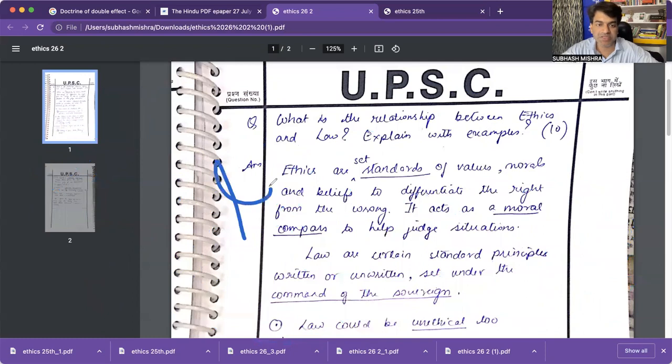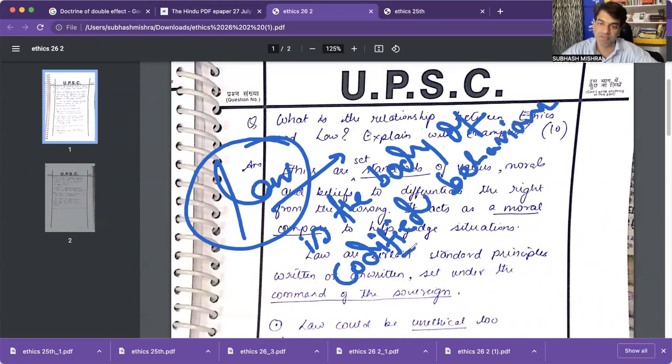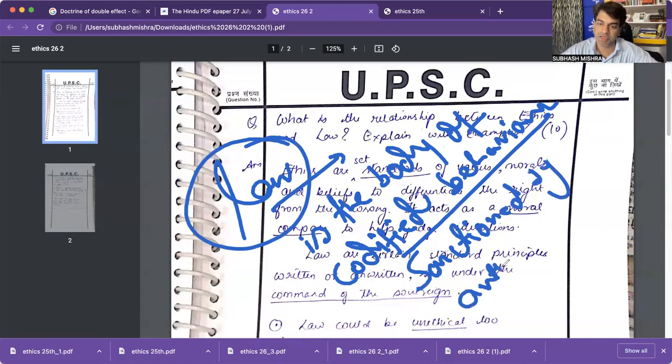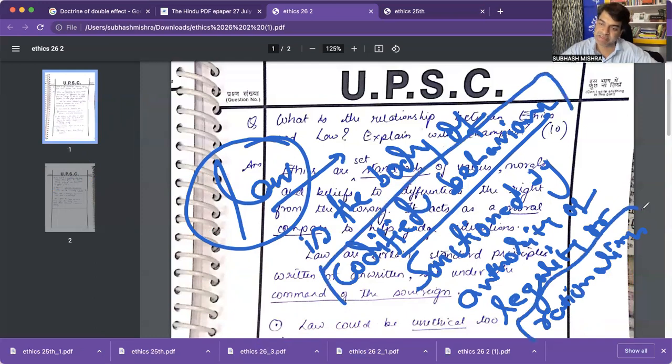Now, what is law? Law is the body of codified behavior sanctioned by the authority of legality or rationality. So what is this? Codified behavior, rational behavior, or rationality expected out of you, which is sanctioned by some authority.